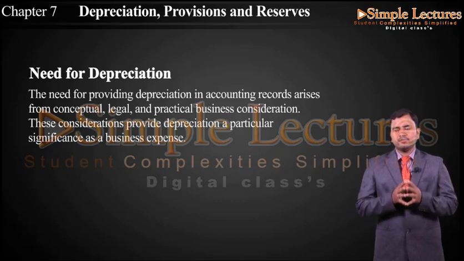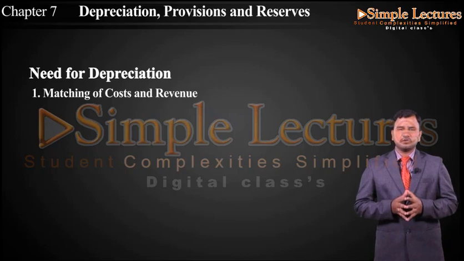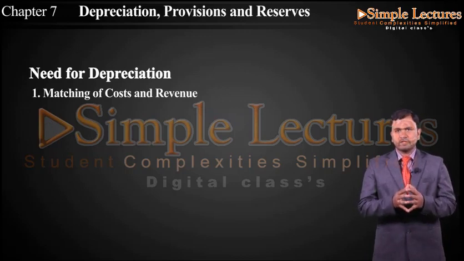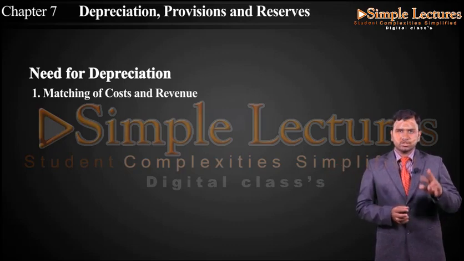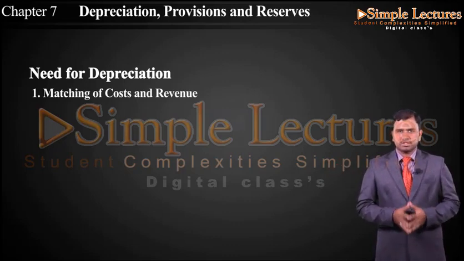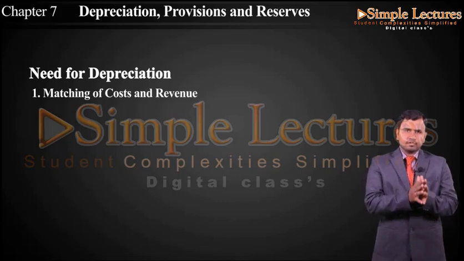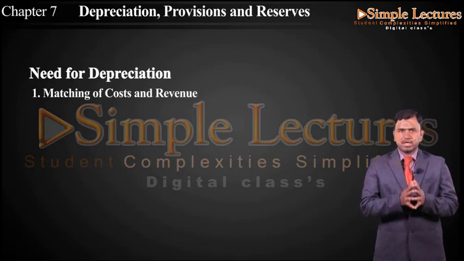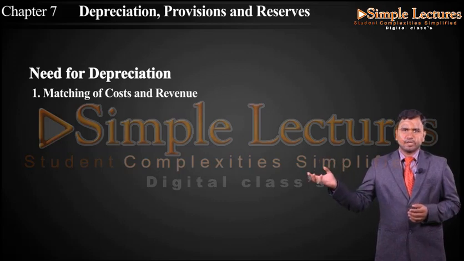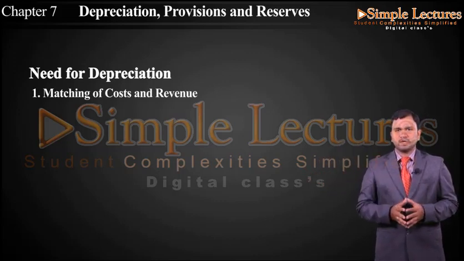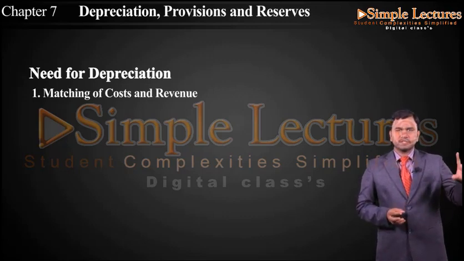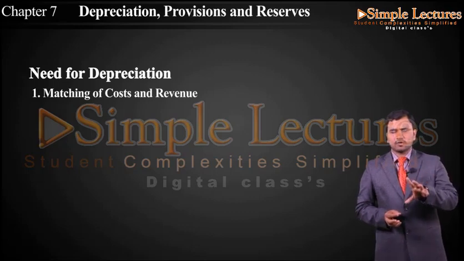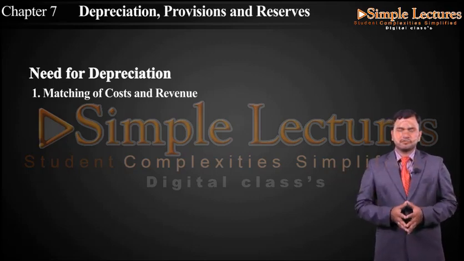So now when coming to the need here, first one we have is matching of cost and revenue. We have to match the cost and revenue of the particular asset so that we can charge the depreciation. It means that the particular depreciation needs to be charged to get the matching of cost and revenue. For example, if the particular product is manufactured or produced with the help of machinery, that machinery is used in the organization, its cost has to be included in the particular cost, then only we can find the revenue out of the outcome.